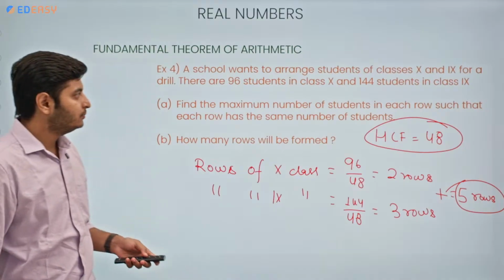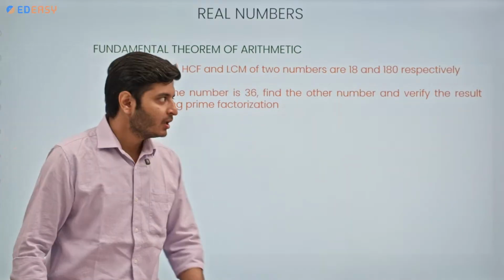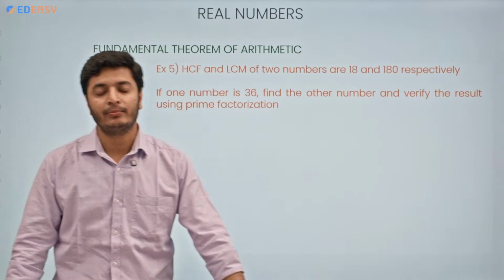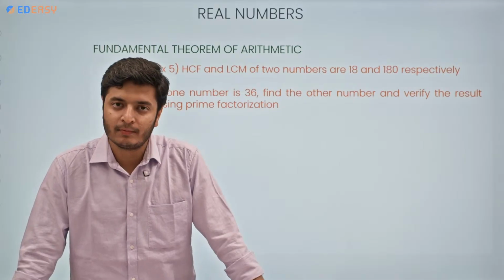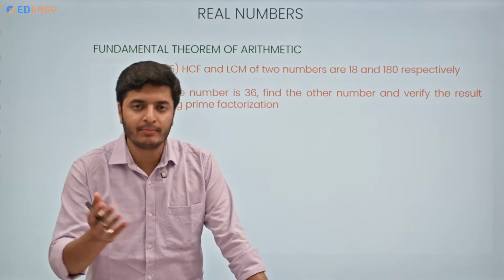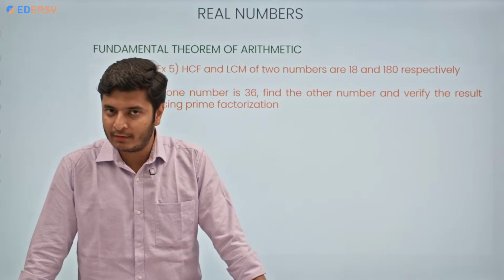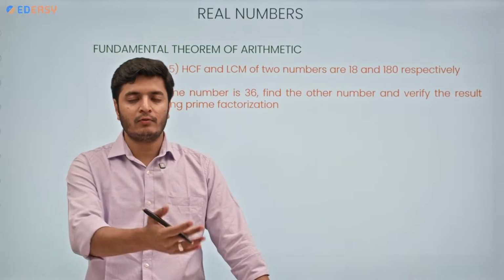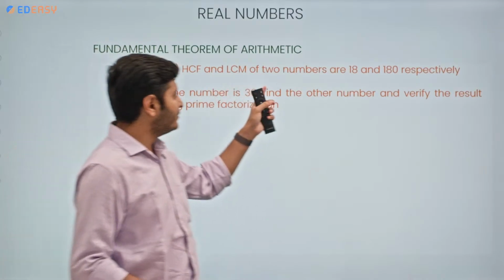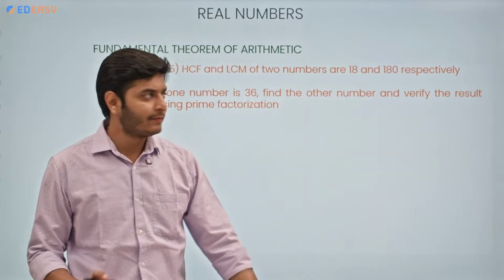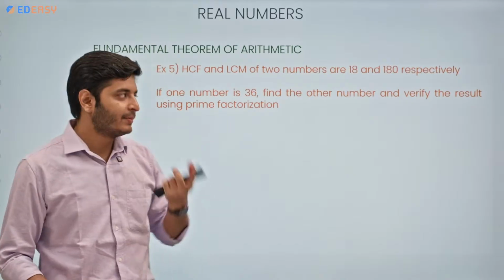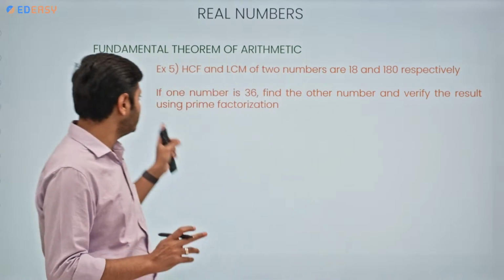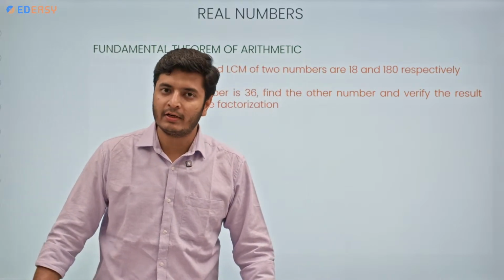Easy? Now, fifth example. HCF and LCM of two numbers are given. The same concept that I told you: if the HCF and LCM of any two numbers are given, and if one of the numbers is given, then you can easily find the second one, because the formula that you can apply here is LCM into HCF is equal to the product of the two numbers. So HCF is 18, LCM is 180 respectively. If one number is 36, find the other number and verify the result using prime factorization. We need to verify also.